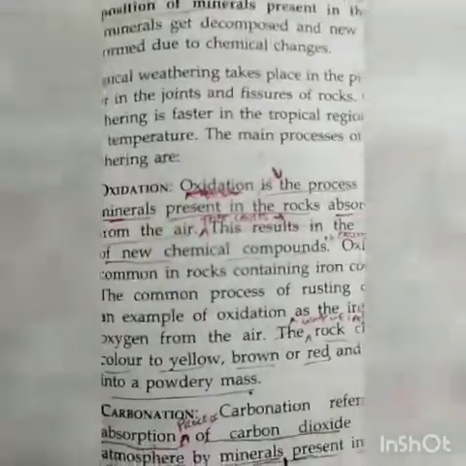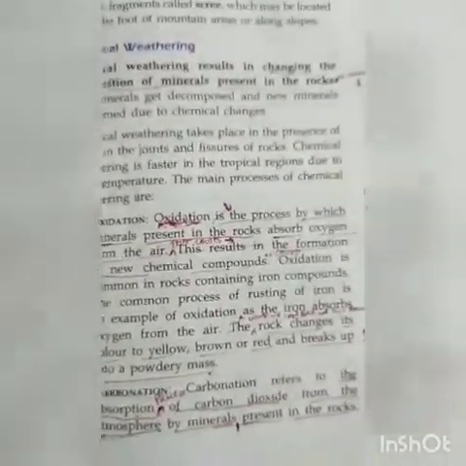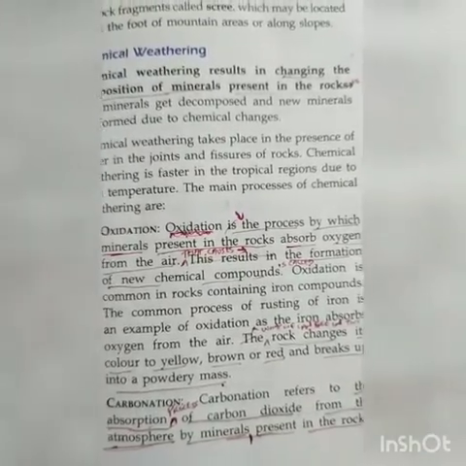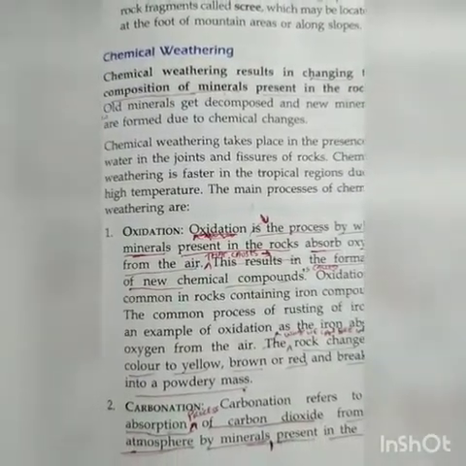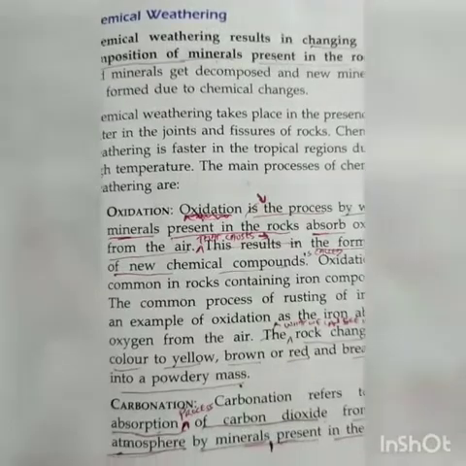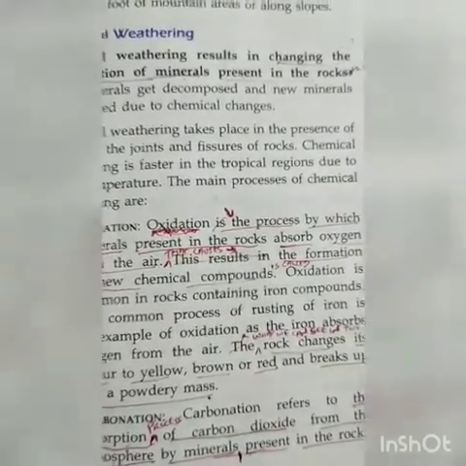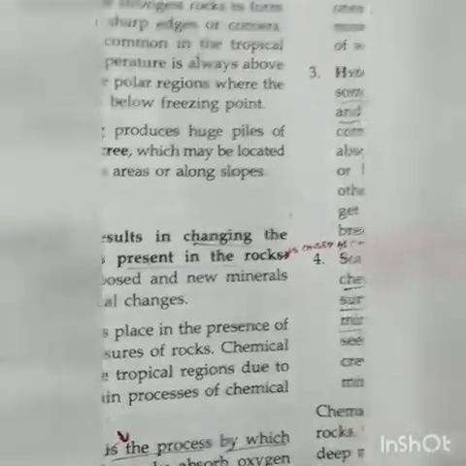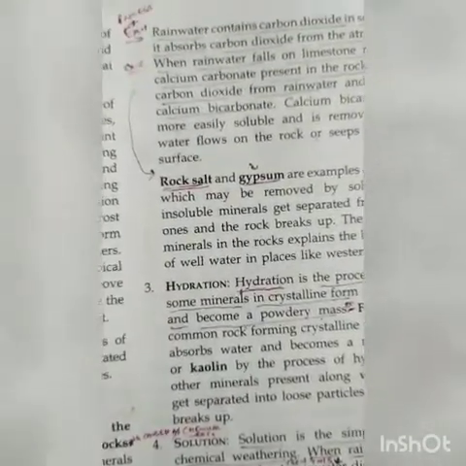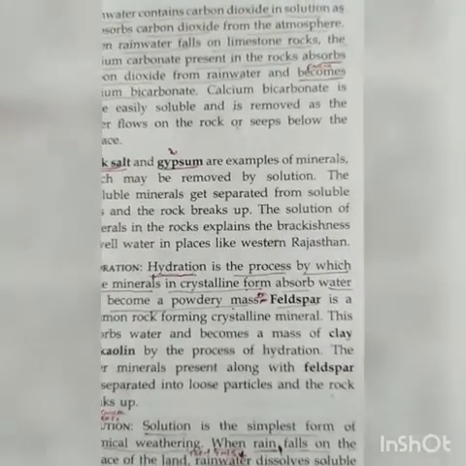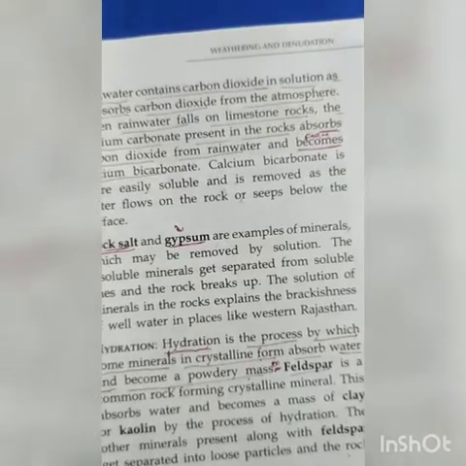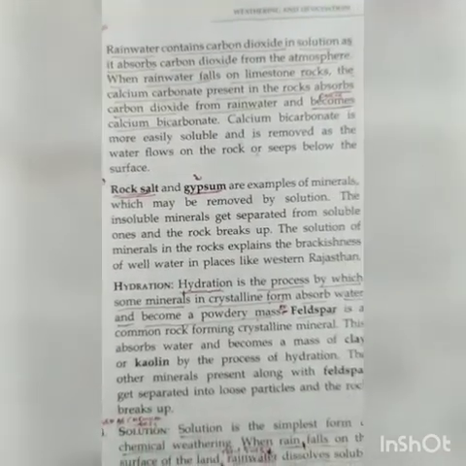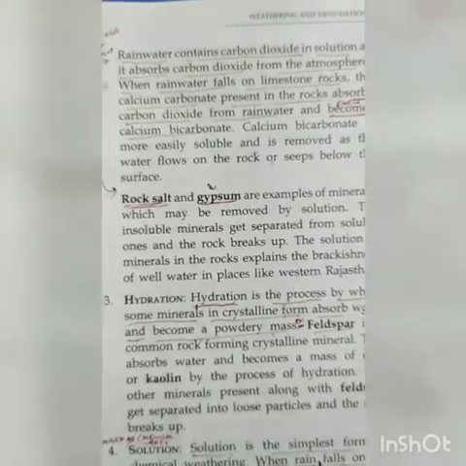Carbonation. What is the carbonation process? Let's see. The process of absorption of carbon dioxide from the atmosphere by minerals present in the rocks is called carbonation. Let's talk about an example of the carbonation process to make this term clearer. First, rainwater contains carbon dioxide in solution, as it absorbs carbon dioxide from the atmosphere.